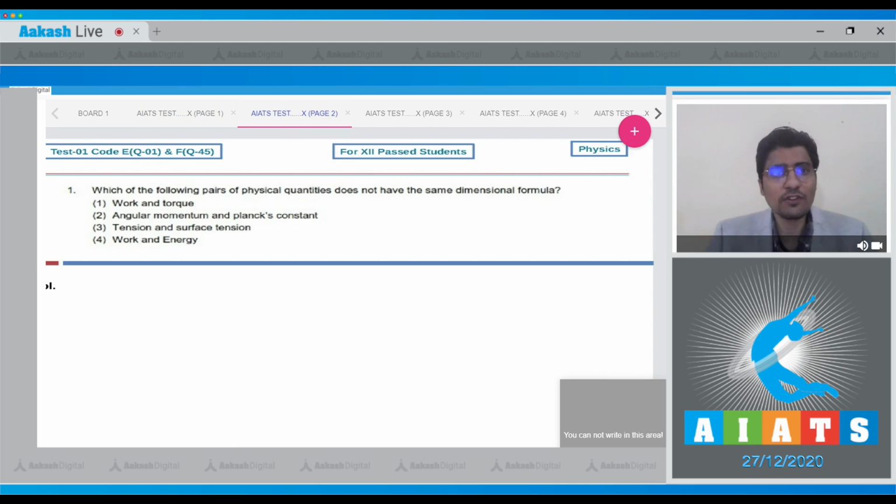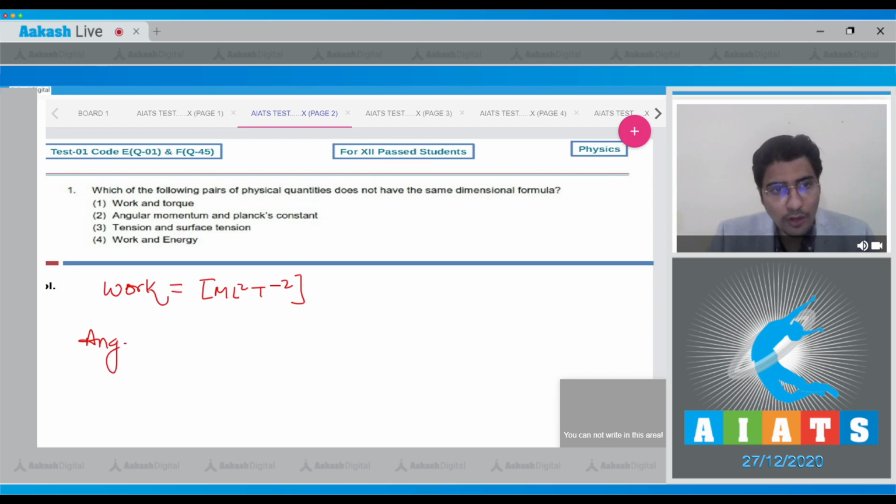The first question says, which of the following pairs of physical quantities does not have the same dimensional formula? Four options are given to us: work and torque, angular momentum and Planck's constant, tension and surface tension, and work and energy. The dimension of work is equal to M L2 T minus 2.